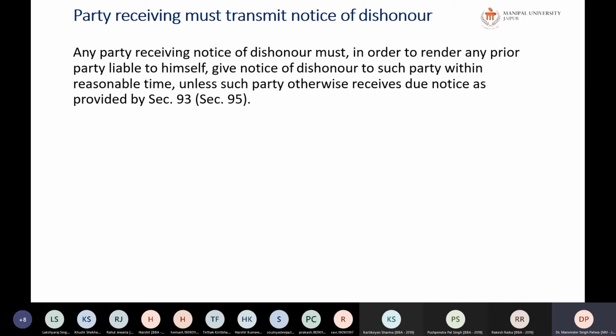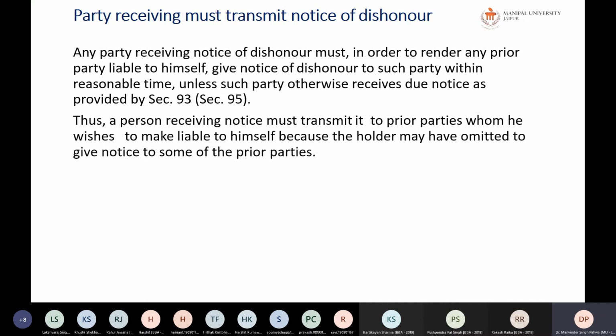Okay, so A must not inform D. Why? Because D has made the default, or someone else has made a default, he knows, and he has actually given it to D. So in that case, the proper parties from whom you have received the bill must be informed well in time. Such notice must be given, in order to render any prior party liable to himself, within a reasonable time, unless such party otherwise receives due notice as provided under section 93. So if the notice has been provided under section 93, then it is okay. If not, then it has to be given within a reasonable time. Thus, a person receiving the notice must transmit it to the prior party.